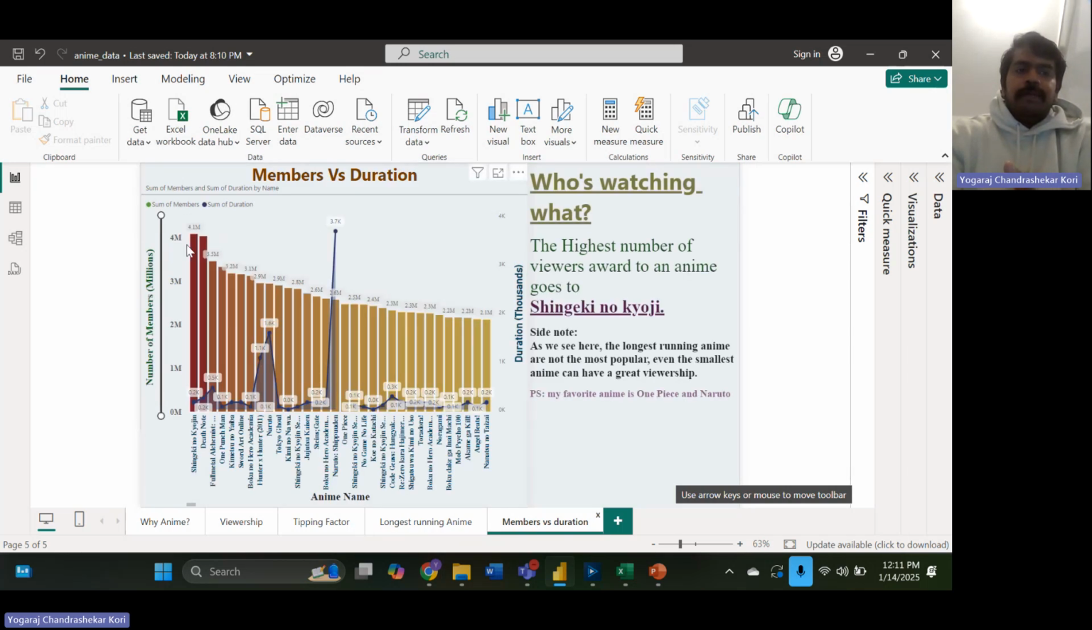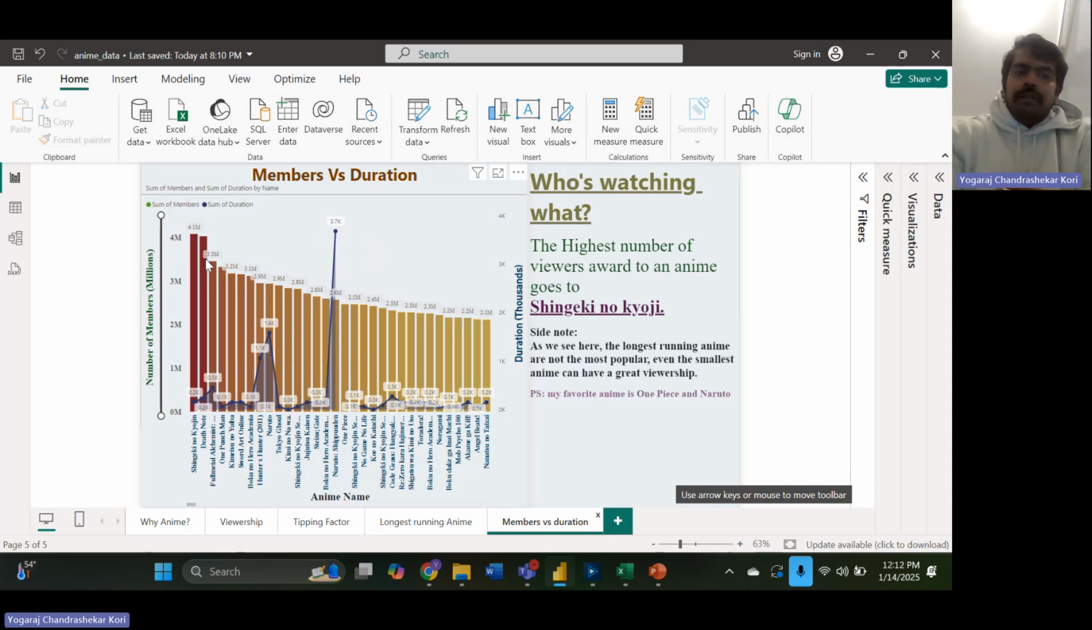As you can see here, this is the highest number of viewers for the animes. Shinjuku no Kyoji has 4.1 million anime viewers. This is a really important thing because, as you can see here, the duration is around 140 days.